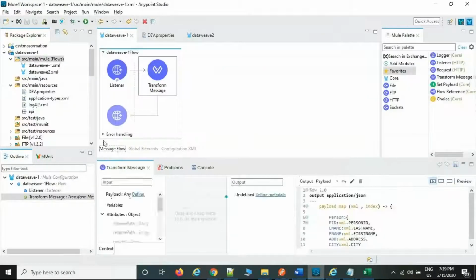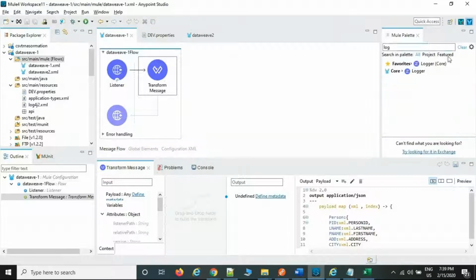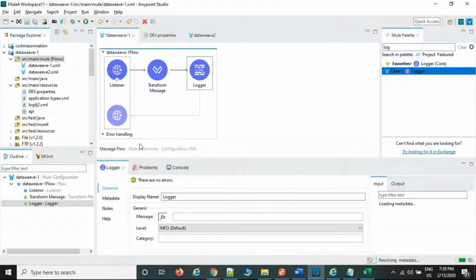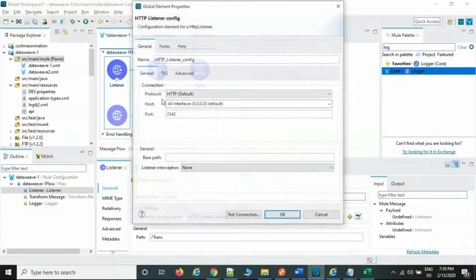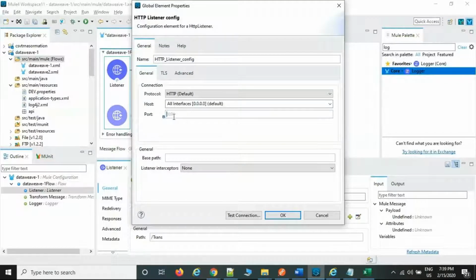Now coming back here. Now you want to access the property file content in the flow level. For example, in the logger palette or any set payload, here also if you want to access it at the flow level. Now you have created the port, right? For the port, what is the syntax? Dollar, flower bracket. What is the key which you have created? Port.